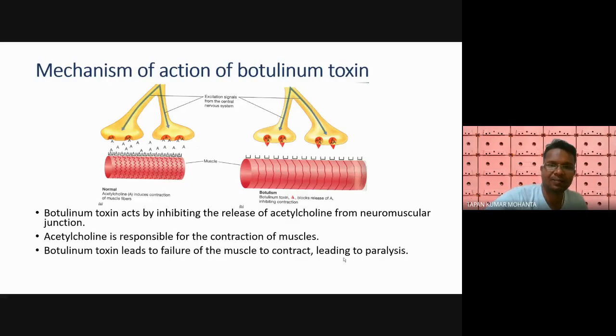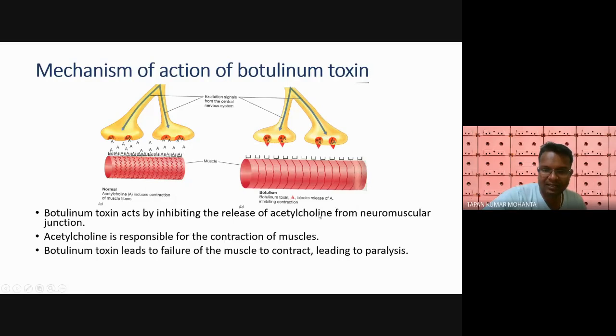So here you can see how this botulinum toxin works. It acts by inhibiting the release of acetylcholine from the neuromuscular junction.